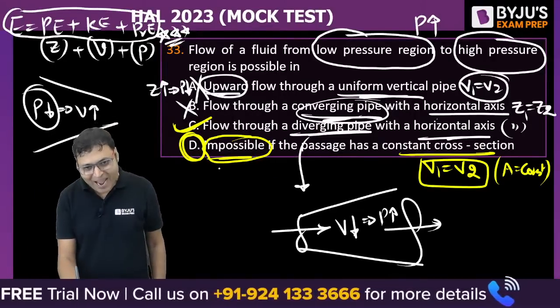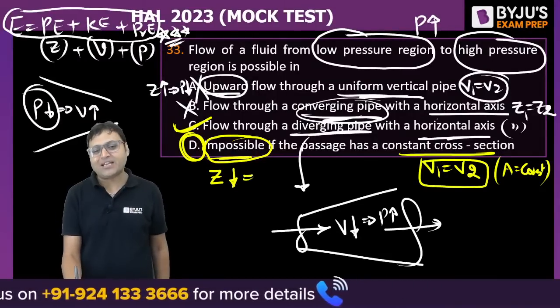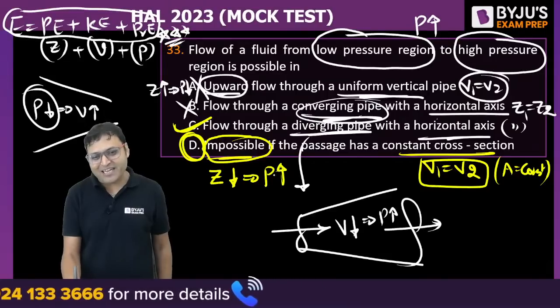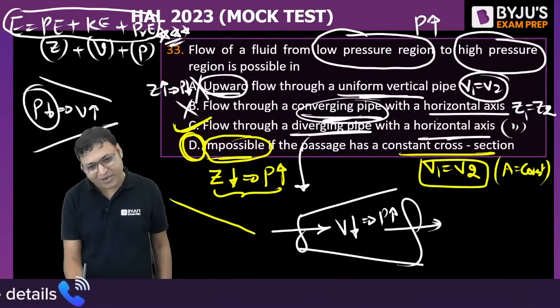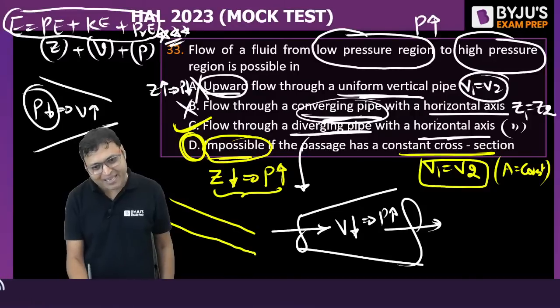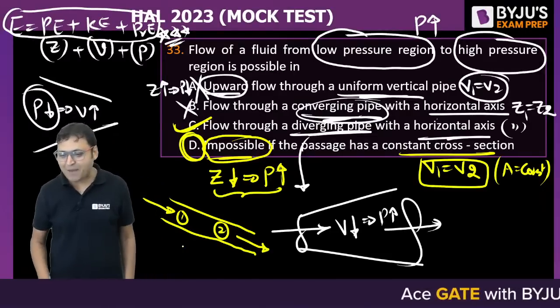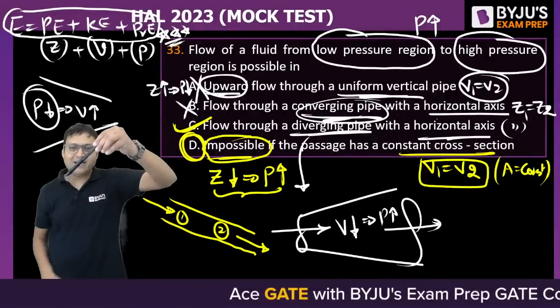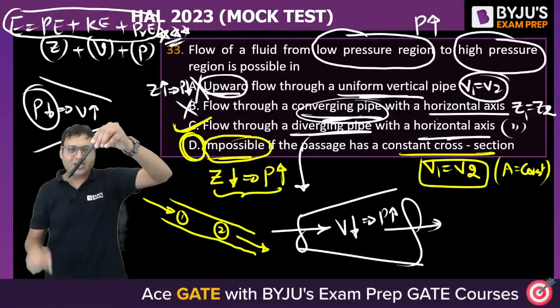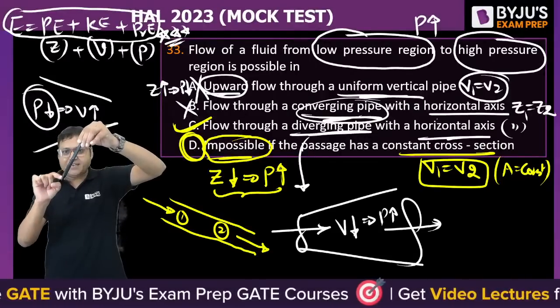Let me tell you, when the potential energy decreases in the flow direction, then the pressure will increase in the flow direction, isn't it? And when do we have the decrease in potential energy? When the pipe is kept in an inclined position. This is 1, this is 2. When the pipe is kept inclined downward like this, with constant cross section, potential energy is decreasing.